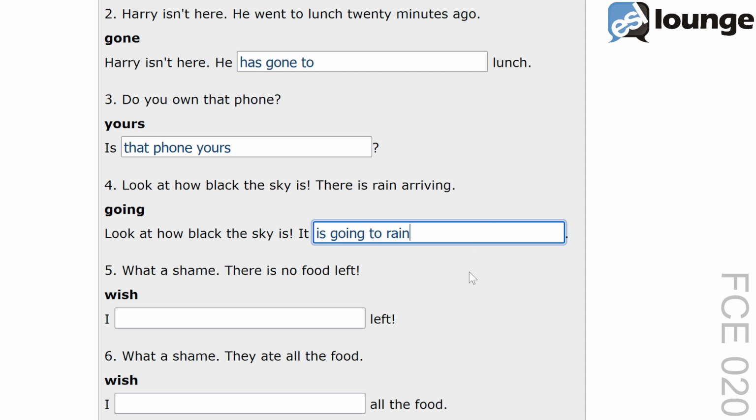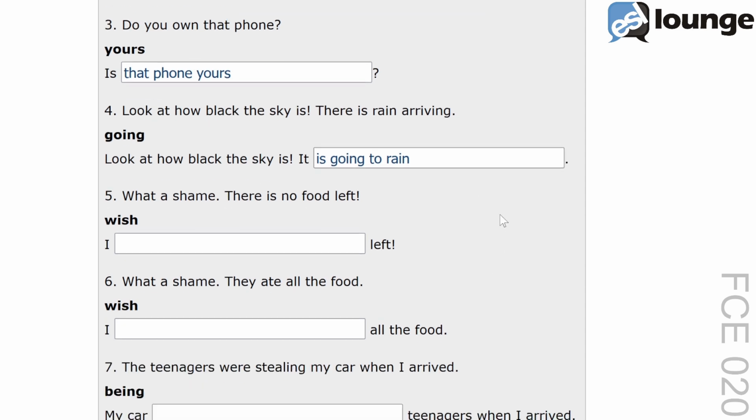On to question 5. The original sentence is, what a shame, there is no food left. The keyword is wish. And the second sentence is, I blank left. The correct answer is, I wish we had some food left.